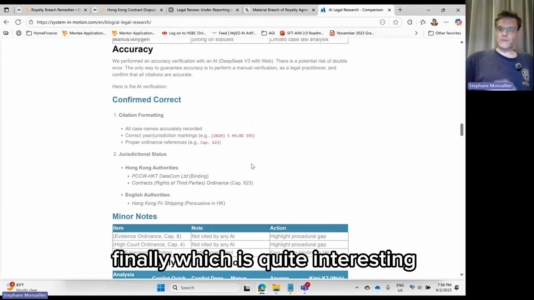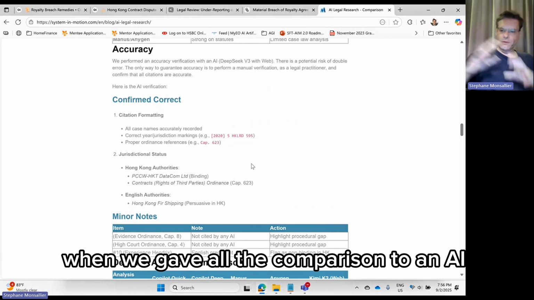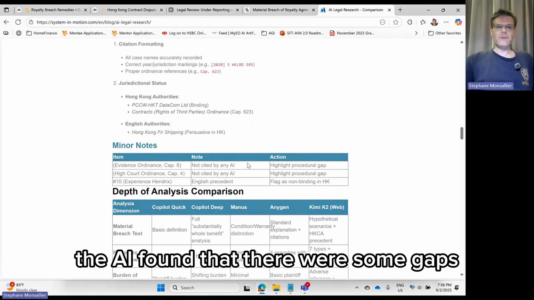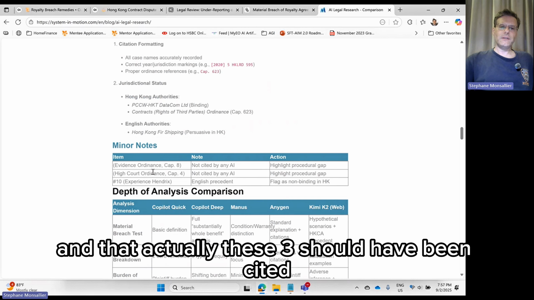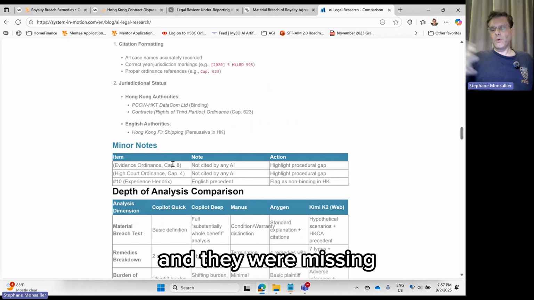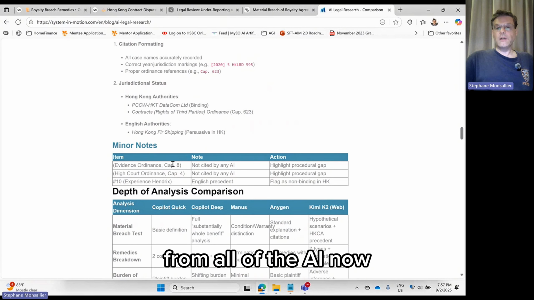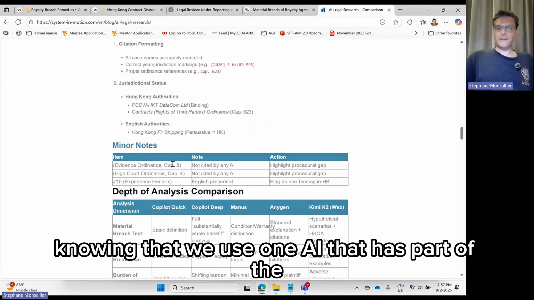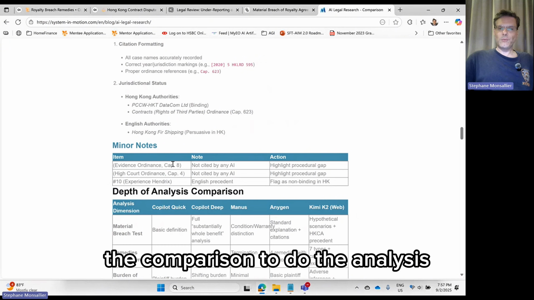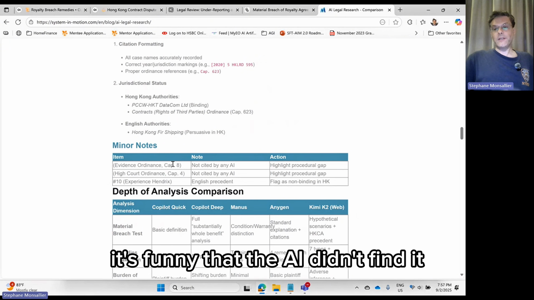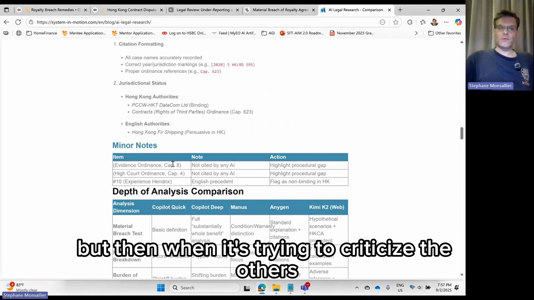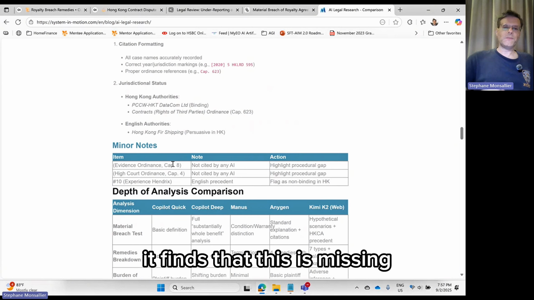Finally, which is quite interesting, when we gave all the comparison to an AI, the AI found that there were some gaps and that actually these 3 should have been cited, and they were missing from all of the AI. Now, knowing that we use one AI that has part of the comparison to do the analysis, it's funny that the AI didn't find it, but then when it's trying to criticize the others, it finds that this is missing.